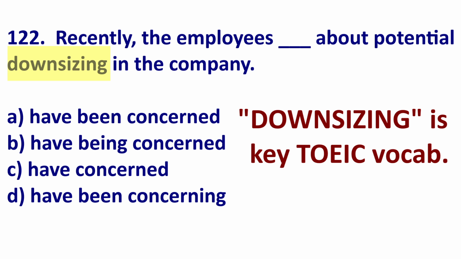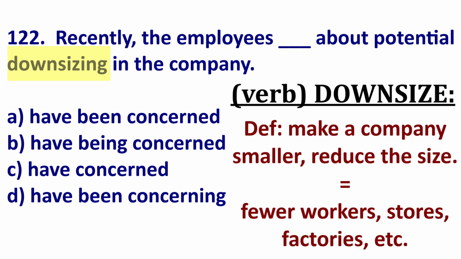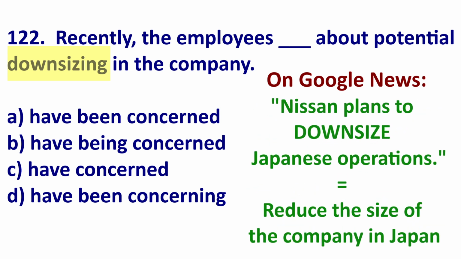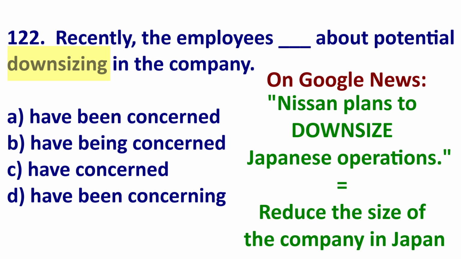Let's just start with one key vocabulary. When you hear a company will downsize, that means the company will become smaller. There will be fewer employees, fewer stores. Let's look at the news. It says Trump administration plans to downsize the Department of Health and Human Services. So they are going to make it smaller, probably fire many people. Or the next one, Nissan plans to downsize Japanese operations. So they're going to make the company smaller, which usually means fewer employees.